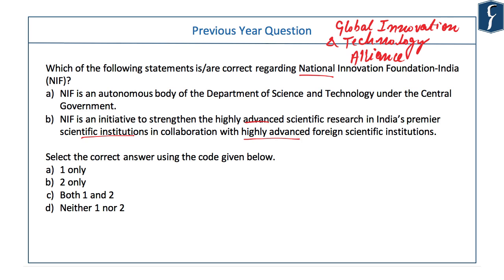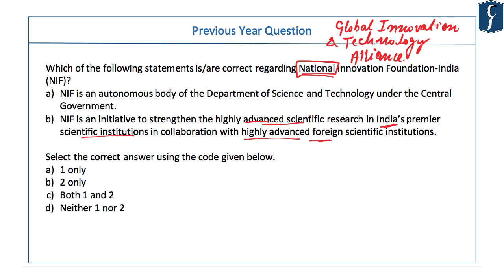I'm going to tell you a very important thing that will be very helpful in solving the prelims paper. Whenever you have "national" attached to any initiative, that must truly have national character. But if you are saying that this is only for highly advanced research work, only in India's premier scientific institutions, and in collaboration only with highly advanced foreign scientific institutions, that is a very narrow niche, and that doesn't really have a national character.